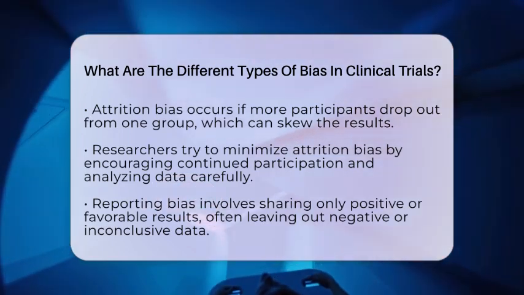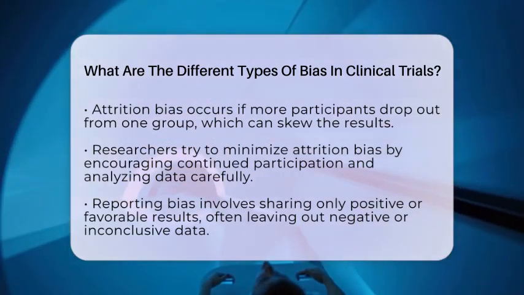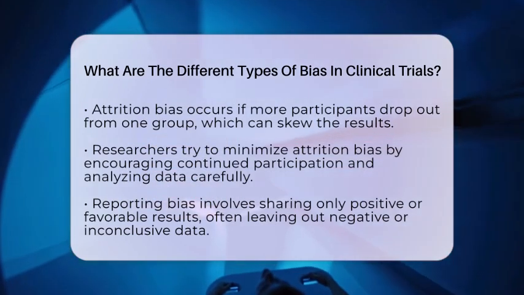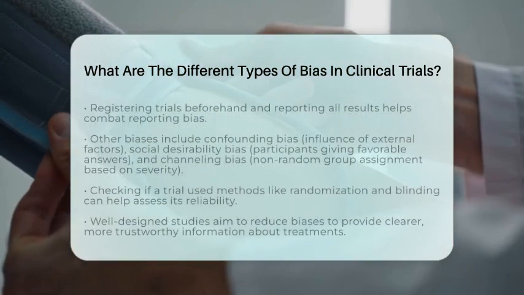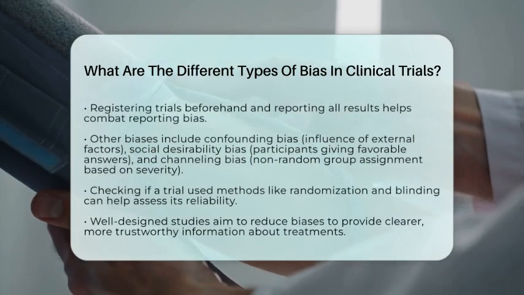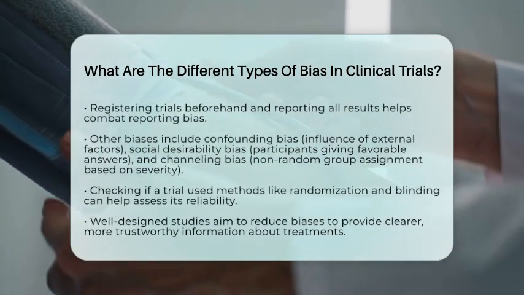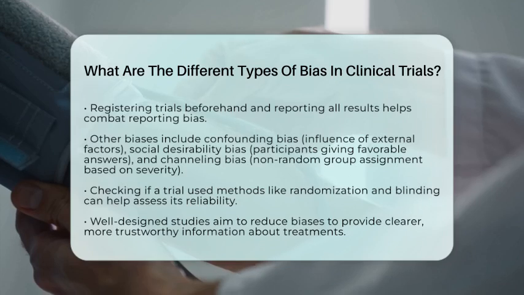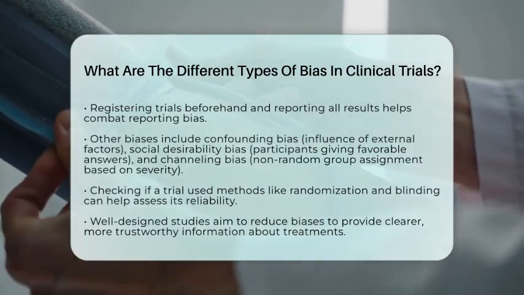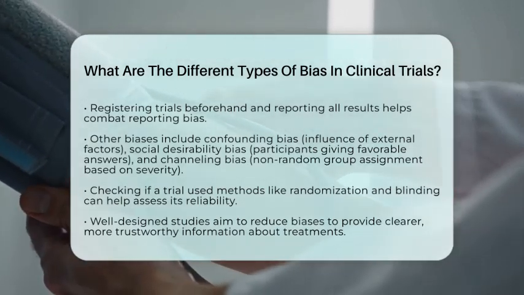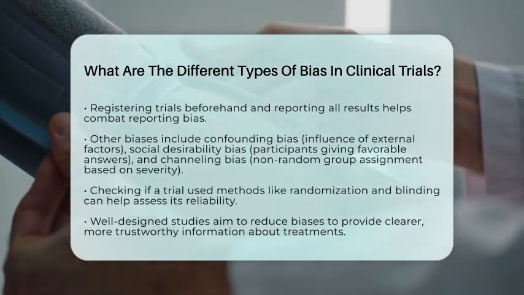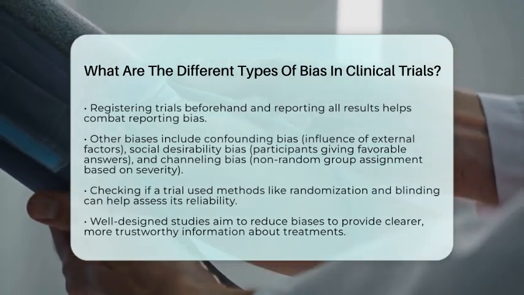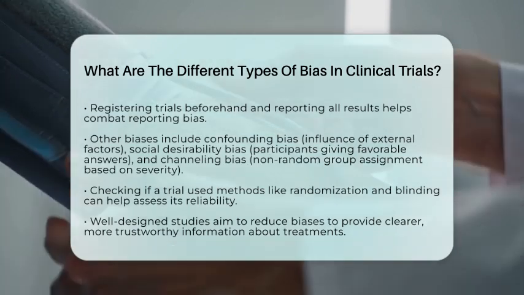Finally, there are other biases like confounding bias, which happens when other factors like lifestyle or other illnesses influence the results. Social desirability bias occurs when participants give answers they think researchers want to hear. Response bias is when participants share only certain information. Channeling bias happens when patients are assigned to groups based on how severe their illness is, rather than randomly.